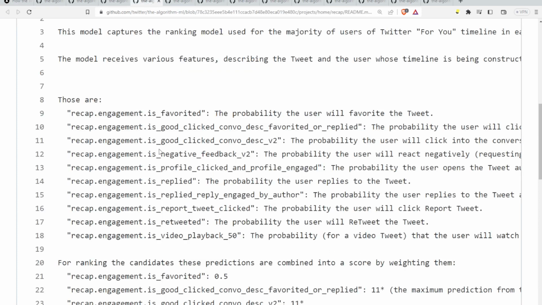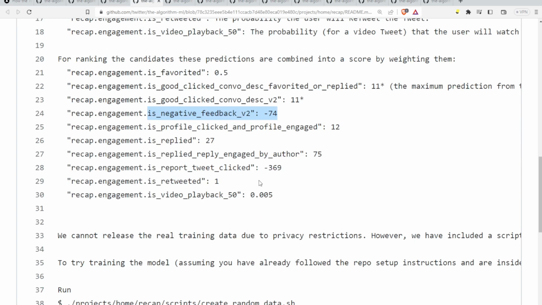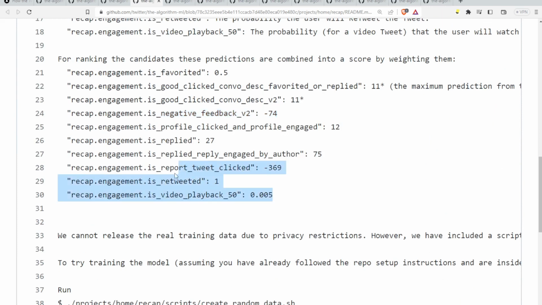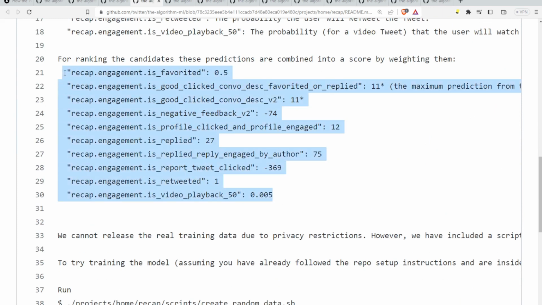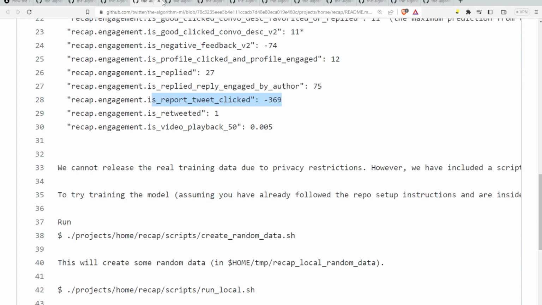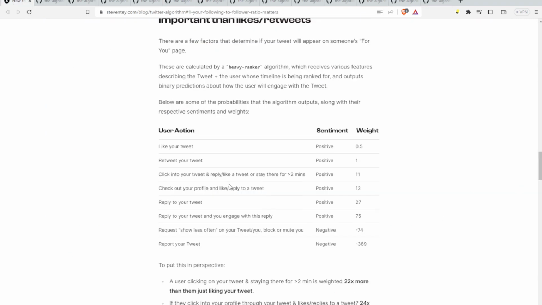So we should be on tab 4. Yeah, this is just a README file, I believe, because I couldn't find any place. I found one place in the code where these variables are referenced, but they did not look like they were being actually used. They just looked like they were being assigned, or defined, I should say. So minus 74, that's negative feedback, is show less, and is report tweet clicked, minus 369. So yeah, that's confirmed. Again, maybe that'll come to light later, or maybe I just couldn't find it.